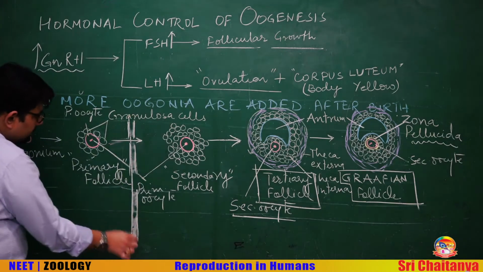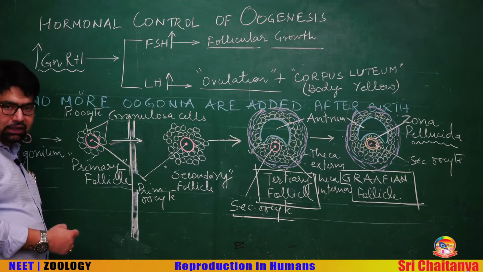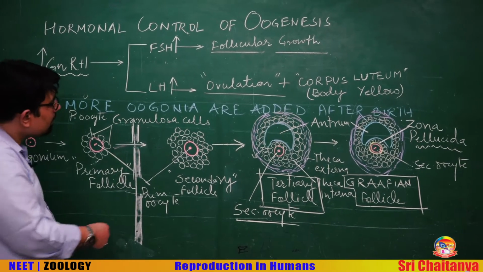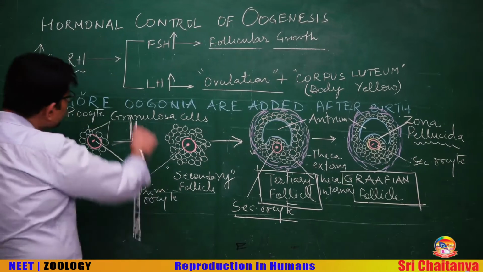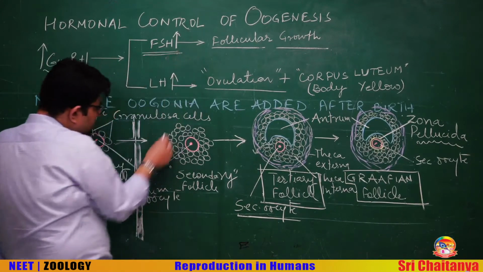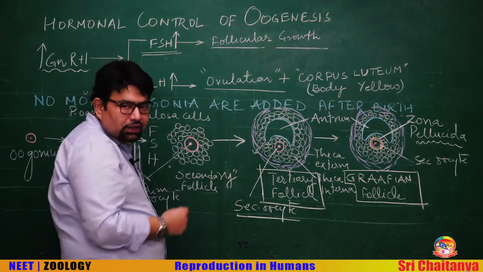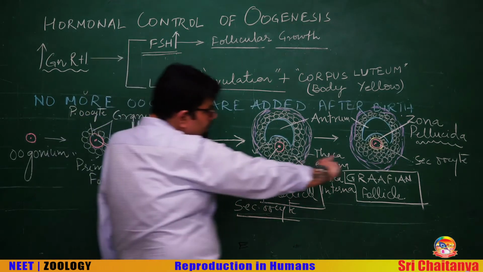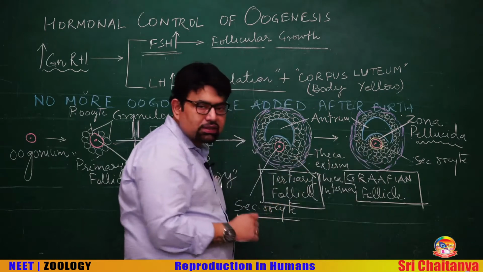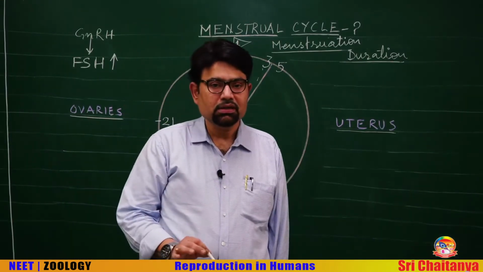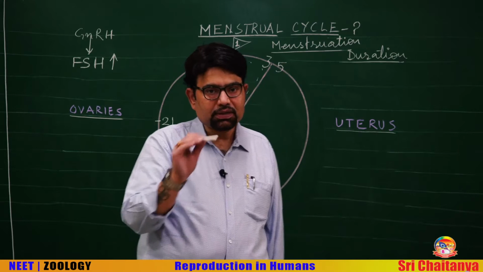So, not to forget here, every girl is born with many million primary follicles in both the ovaries. They remain in the status quo, no further development till puberty. At puberty, under the influence of FSH, the further follicular growth continues, and this occurs in the menstrual cycle. From here to here, it occurs in every menstrual cycle. After gametogenesis, this is a very important topic for the NEET examination. It is the menstrual cycle.